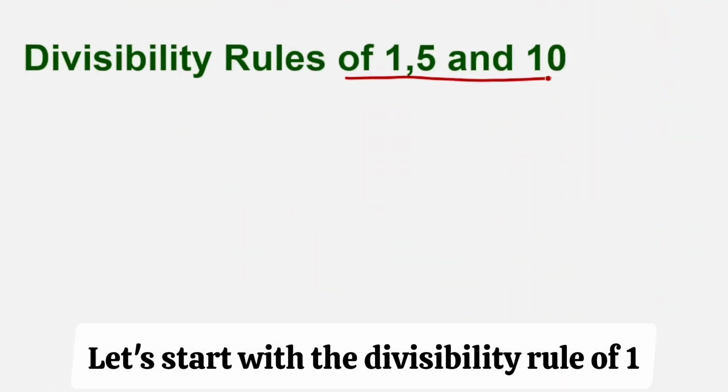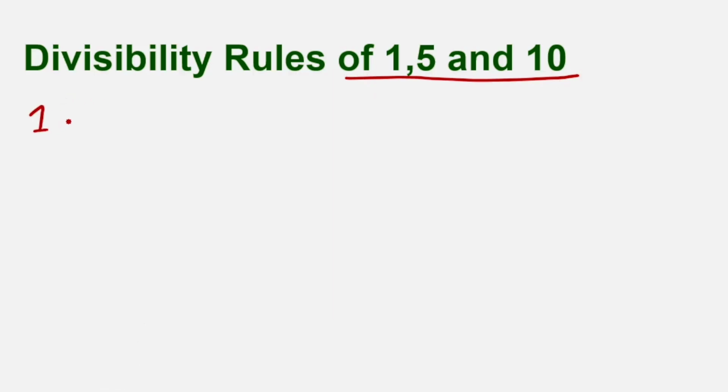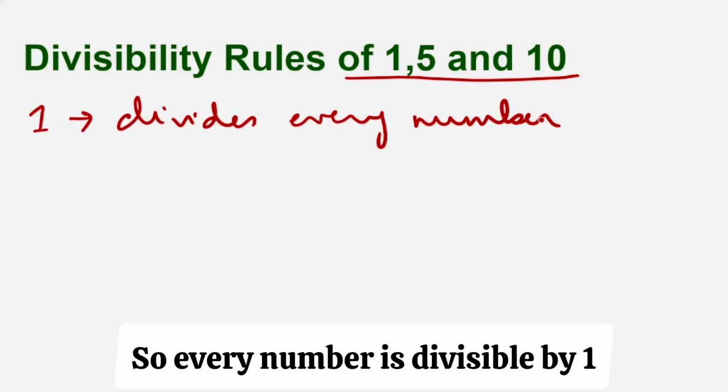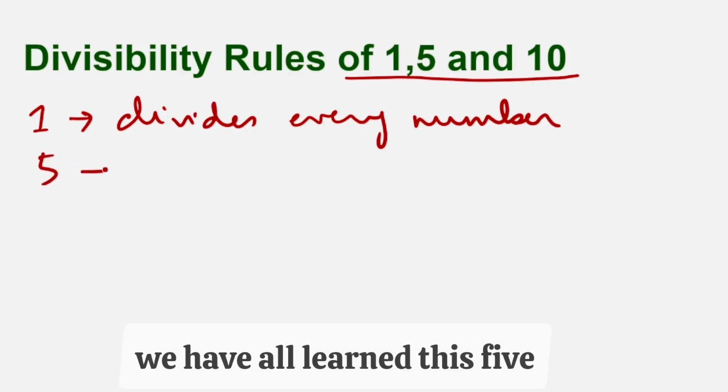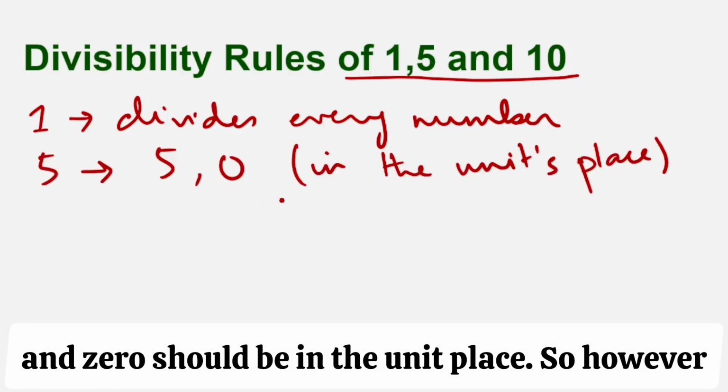Let's start with the divisibility rule of 1, 5 and 10 because this is basic. So 1 divides every number. So every number is divisible by 1. 1 is a factor of every number. Now for 5, we have all learned this. 5 and 0 should be in the units place.